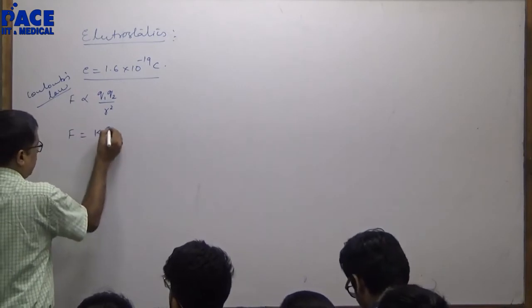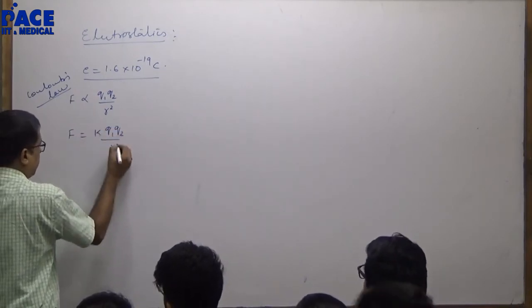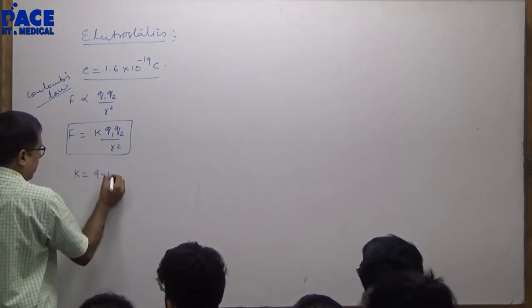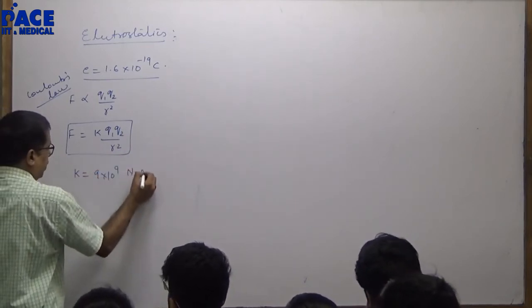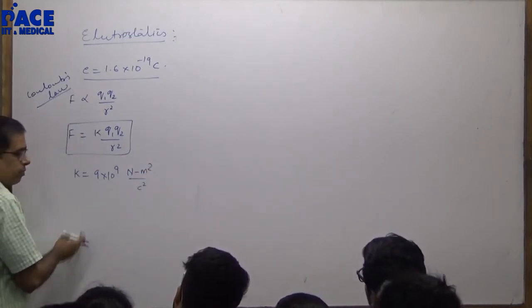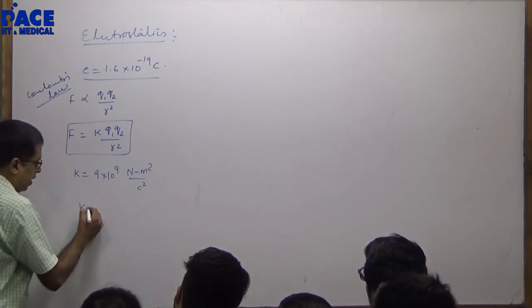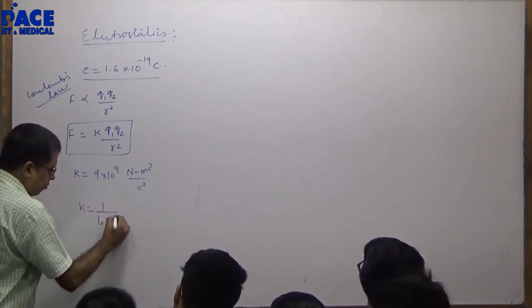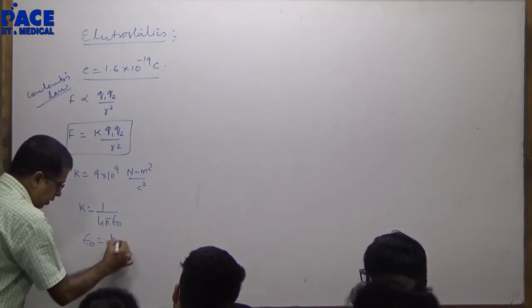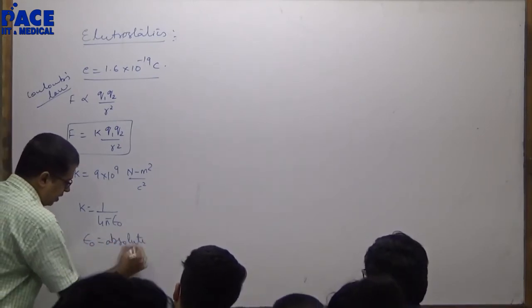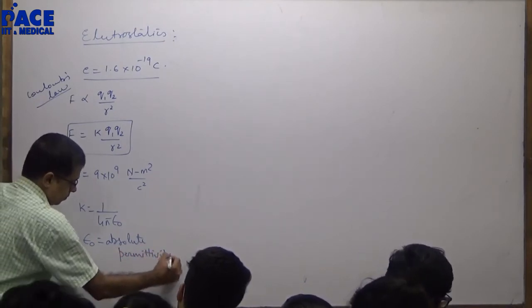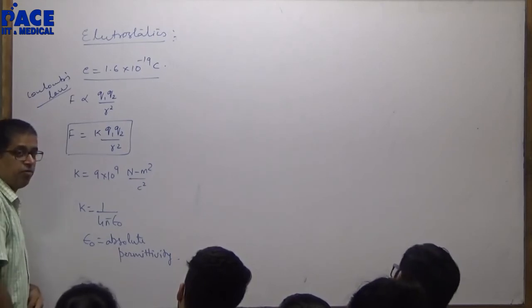The proportionality constant turned out to be K is 9 into 10 raised to 9 Newton meter square by coulomb square. Now K will be 1 by 4 pi epsilon naught. Epsilon naught is absolute permittivity or permittivity of free space.